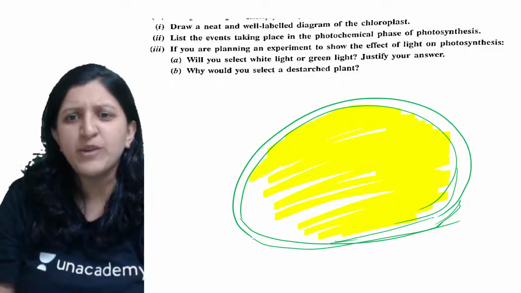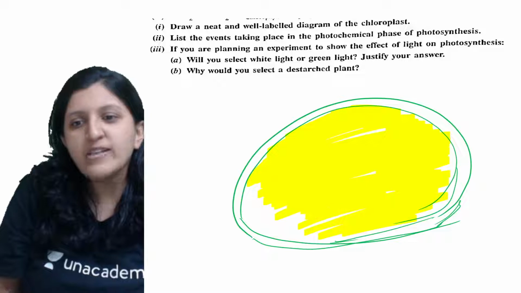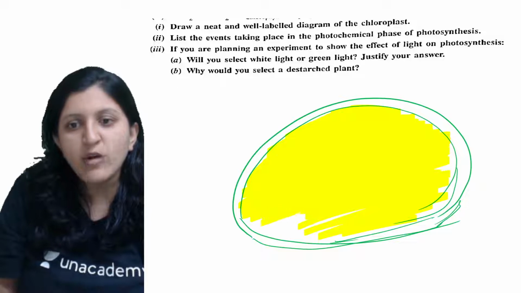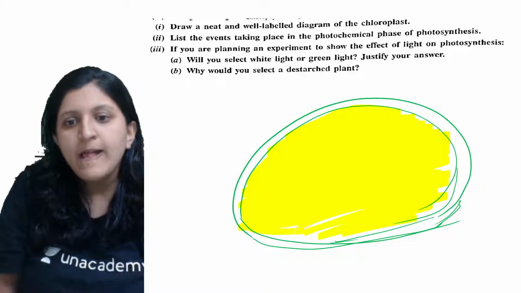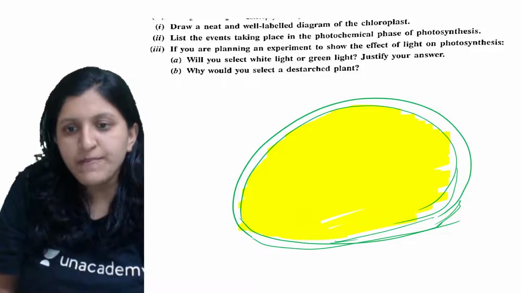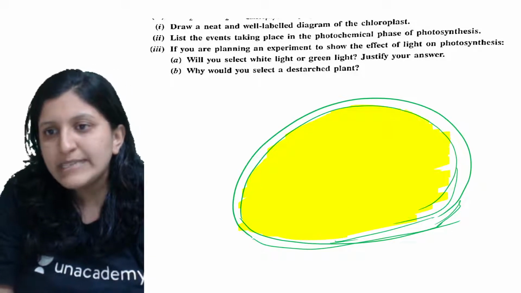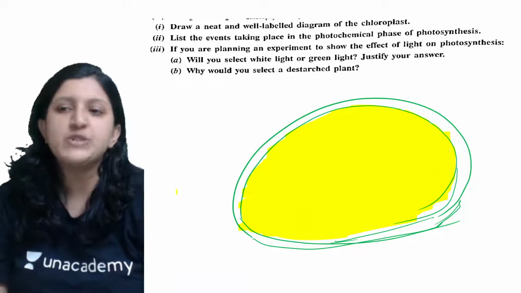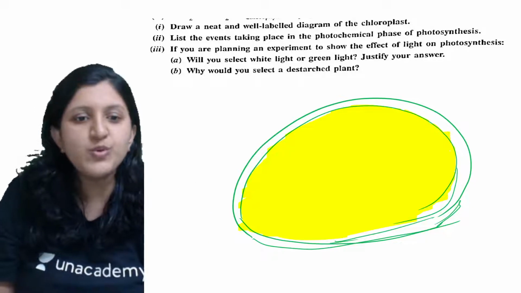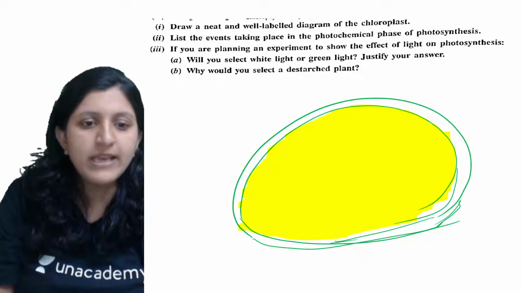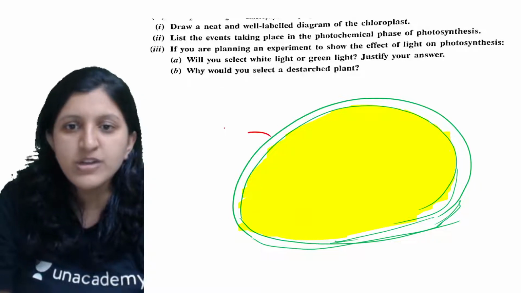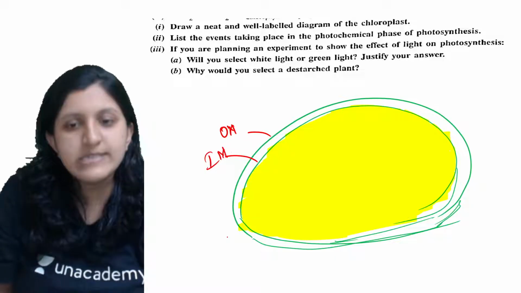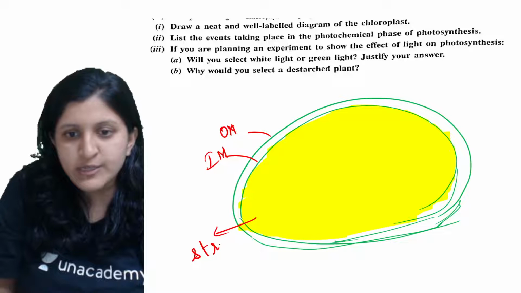So there is no requirement of shading and all. So just keep few dots and mention that this is stroma, which is basically a semi-fluid like structure or a ground substance which can be found inside this chloroplast. Okay, so in that case you can just go for the basic labeling which is available. So you need not be artistic like I'm doing now. Okay, so once you do that, just label them. So there is this outer membrane and there is an inner membrane. So this is the membrane and this one is the stroma.